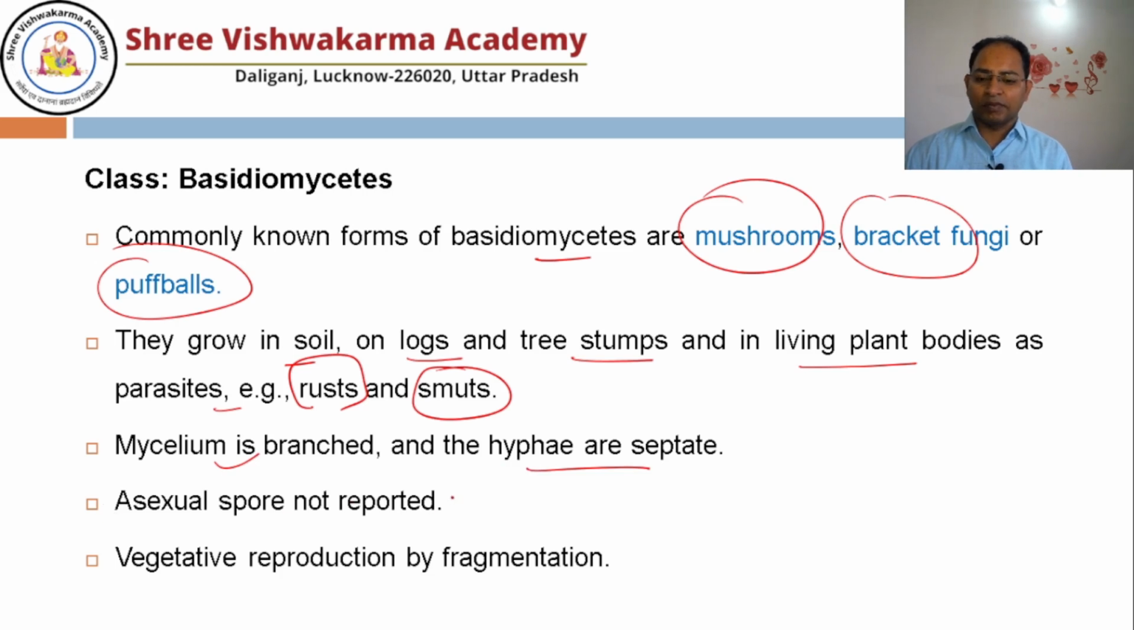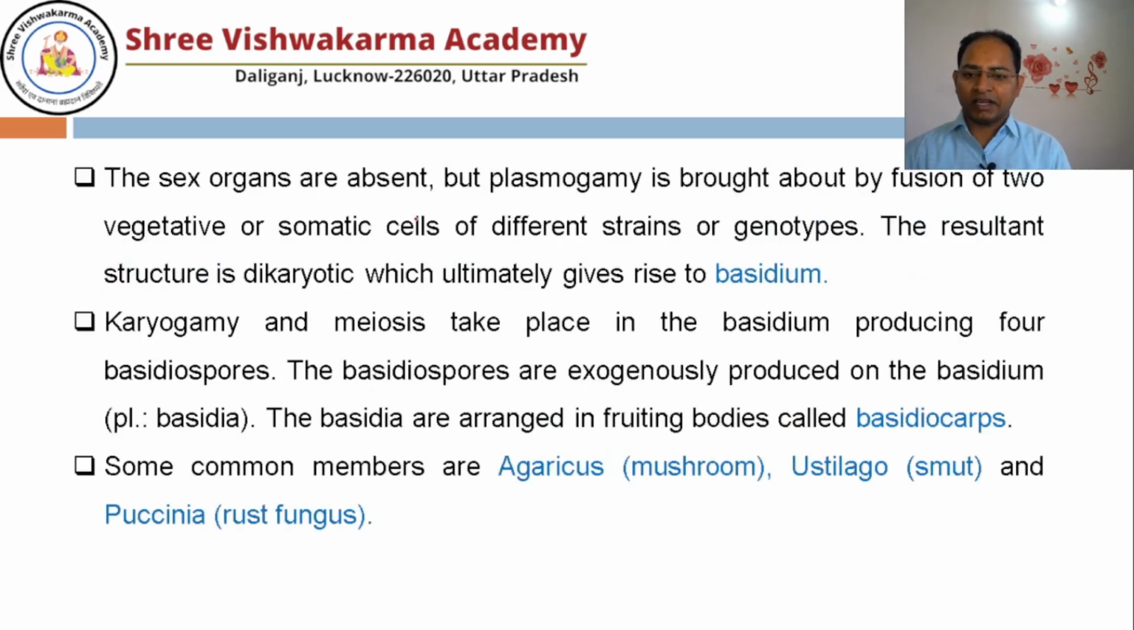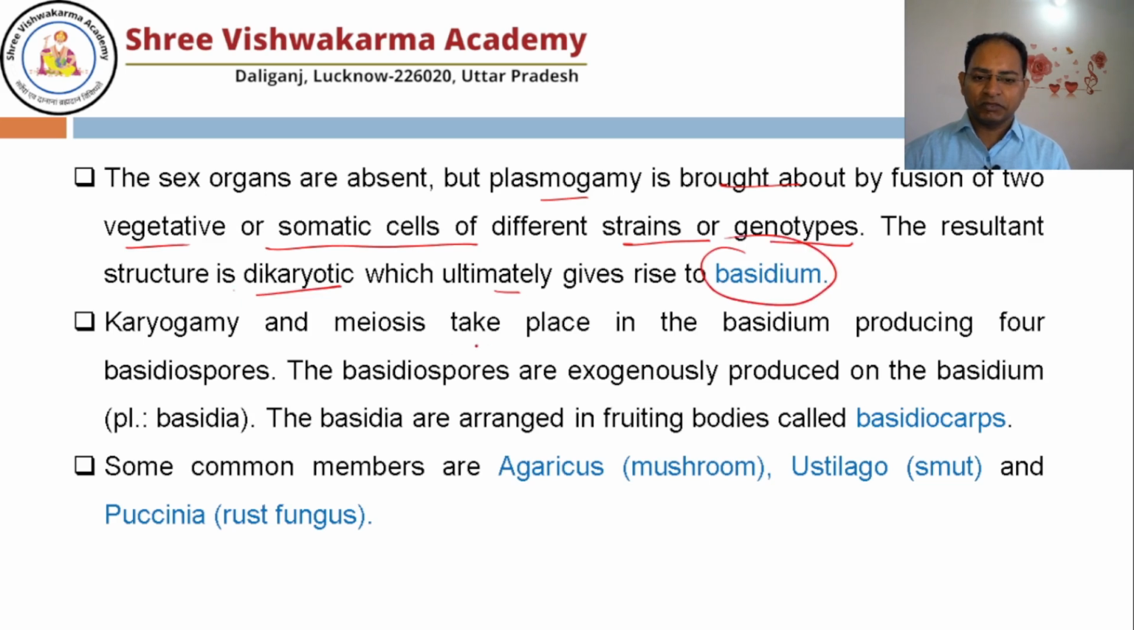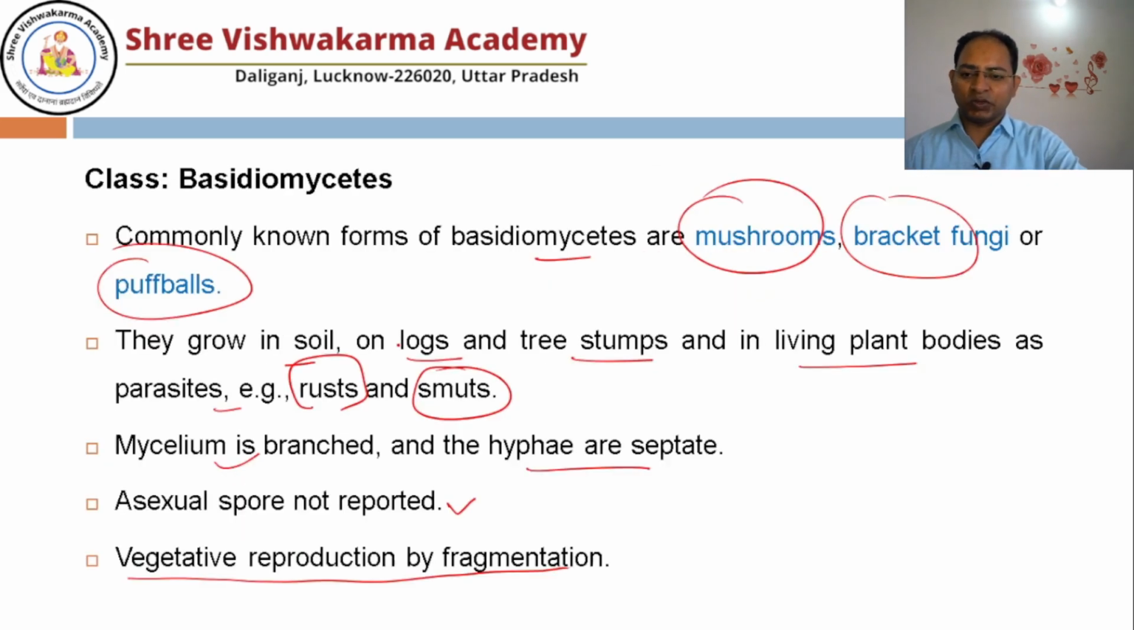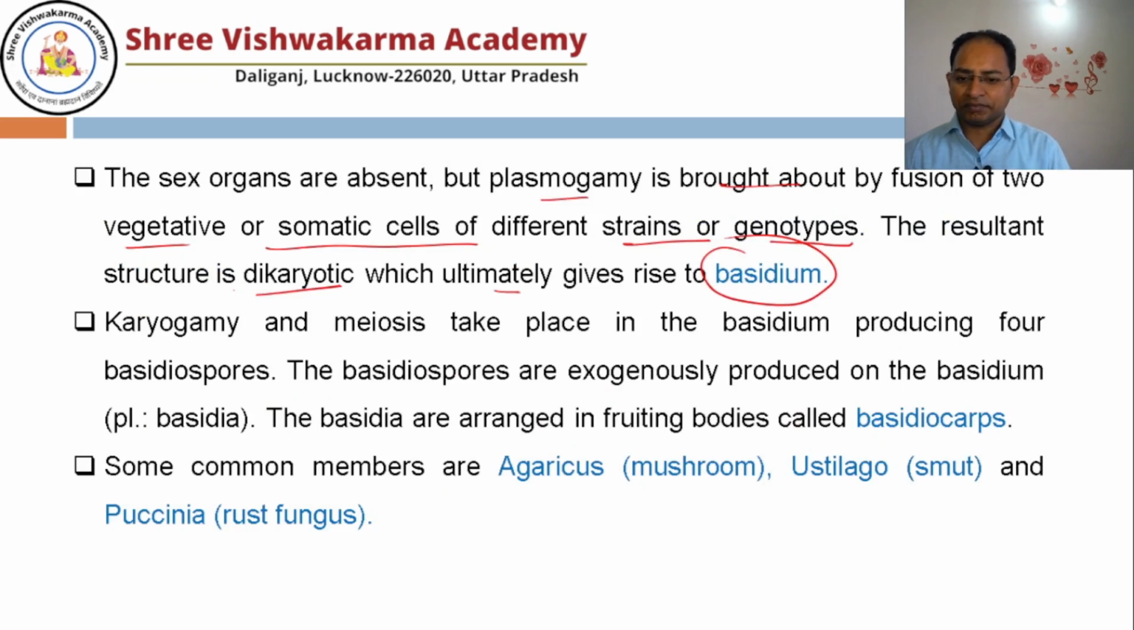Asexual spores are not reported in the Basidiomycetes. Only vegetative reproduction takes place by fragmentation, and the sex organs are absent, but plasmogamy is brought about by fusion of two vegetative or somatic cells of different strain or genotype. The resultant structure is dikaryotic, which ultimately gives rise to the Basidium. Since the Basidium is present, that's why it is known as Basidiomycetes. Karyogamy and meiosis take place in the Basidium, producing 4 basidiospores, as I already told you.